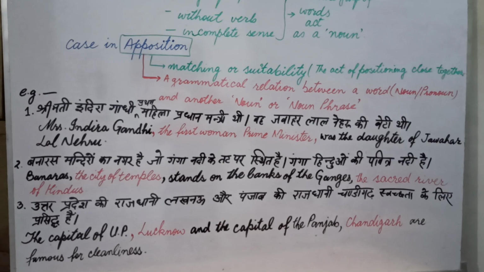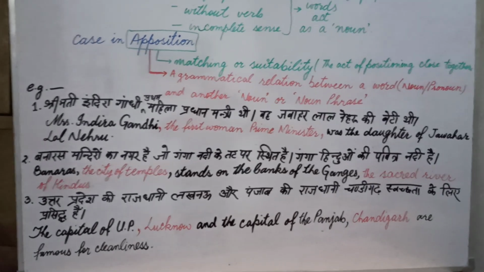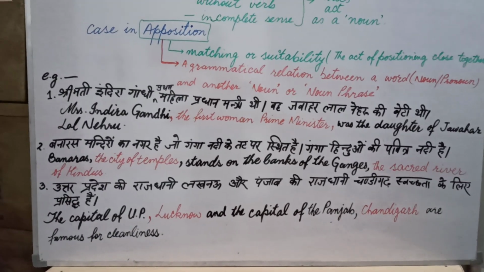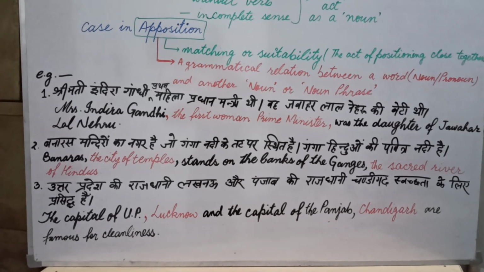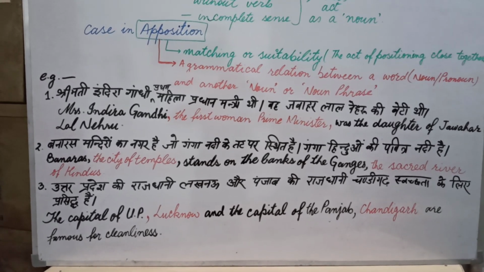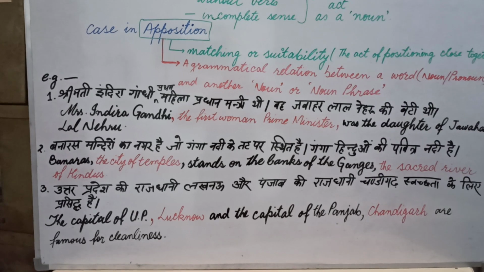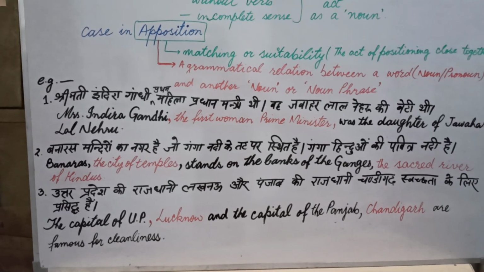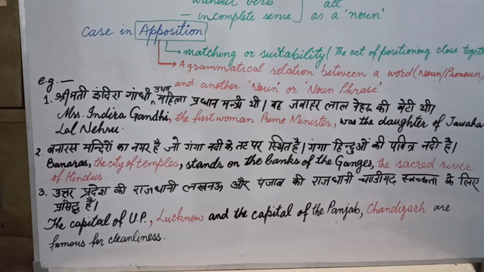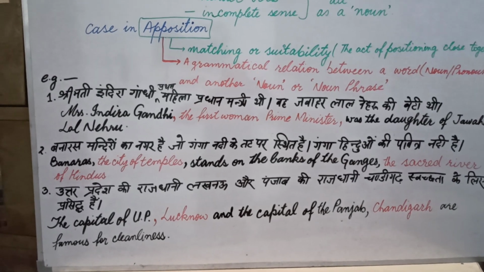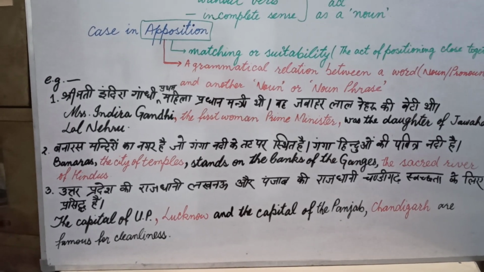Now उत्तर प्रदेश की राजधानी लखनऊ और पंजाब की राजधानी चंडीगढ़ स्वच्छता के लिए प्रसिद्ध है. Now the translation of this sentence I am going to write here. This sentence is actual sentence and long sentence already. The capital of UP, Lucknow. Lucknow is in case in apposition, and the capital of the Punjab, Chandigarh. Chandigarh is in case in apposition, are famous for cleanliness.